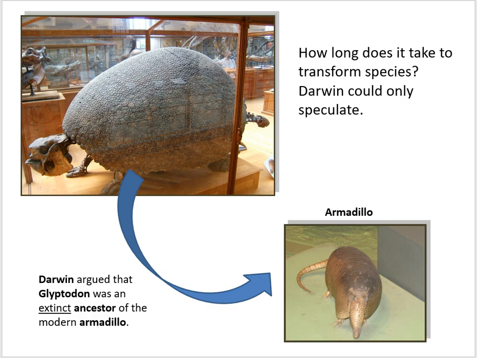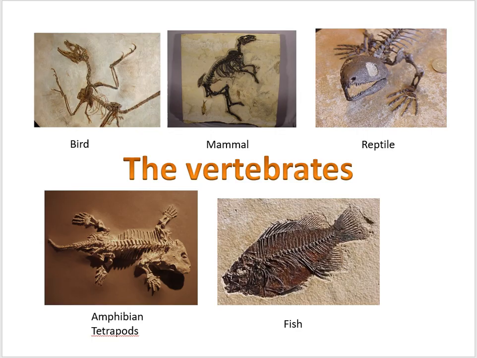And in this lesson, we're going to tell the story of the vertebrates. And what does the fossil record say about the vertebrates? Now, vertebrates are organisms with backbones. There are 5 major groups. We've got the fish, amphibians, reptiles, mammals, and birds.